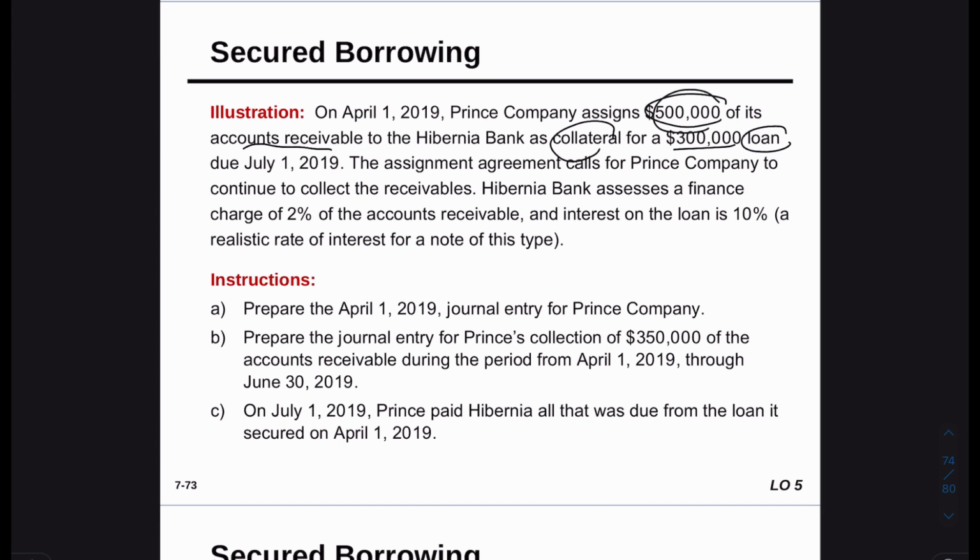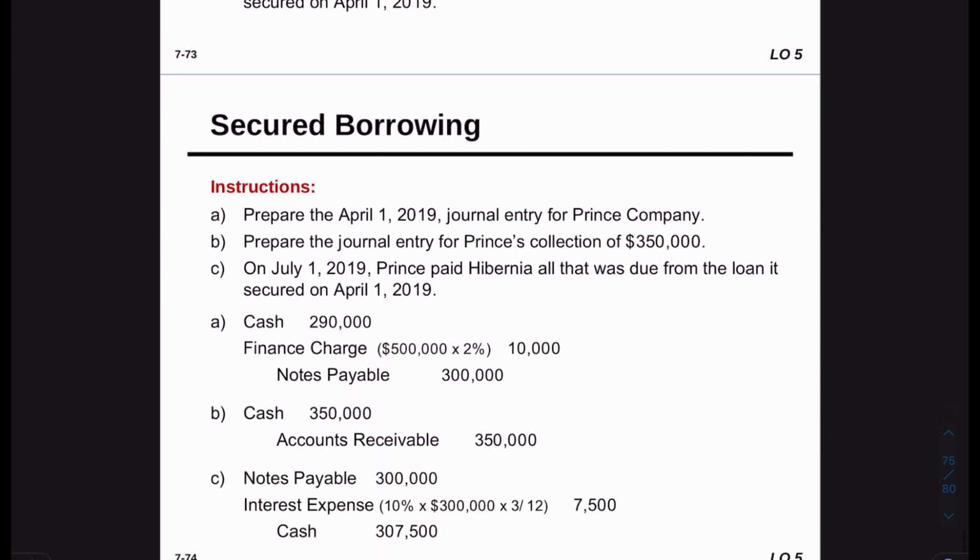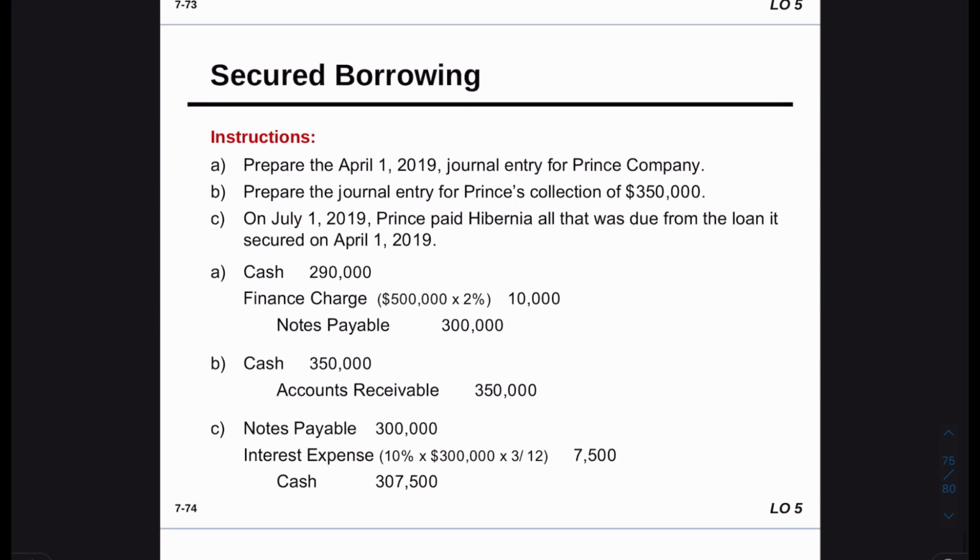Okay, and they are facing a charge of 2%, and they have to pay interest of 10%. How are we going to record the transaction? First of all, we are going to be receiving cash, not the full amount, as we said, because we are facing a charge. So we're going to multiply it by the 2%, and then deduct it from the note price, and this is how much cash we are receiving.